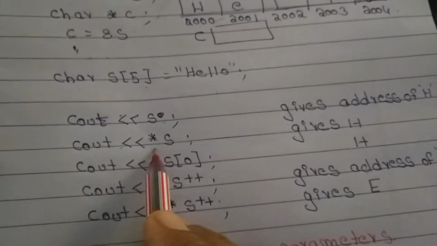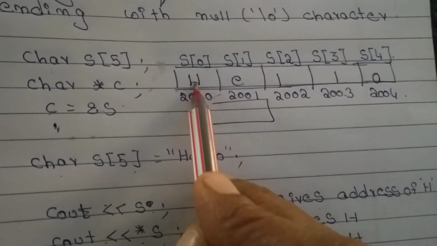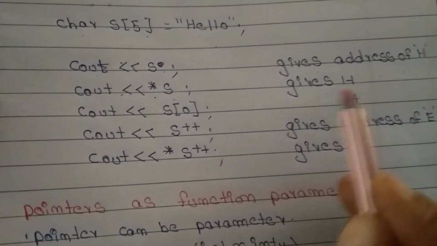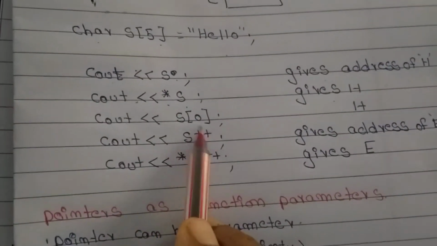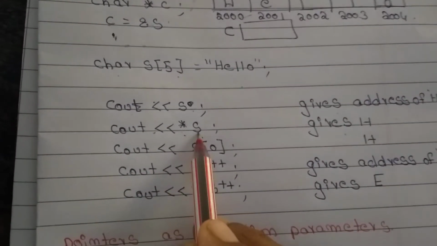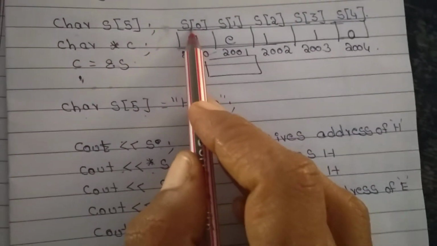So cout asterisk of S. Asterisk means in S, what is the first value? H. So it will give the value as H. Cout S of 0. In how many different ways can we ask? Asterisk means before a variable, if asterisk is there, it will give its value. Okay. S of 0. In S of 0 what is there?